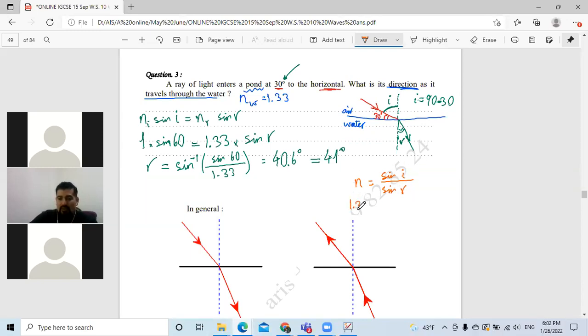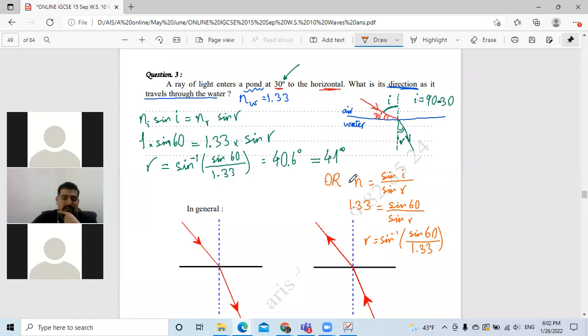It's 1.33 equals sine 60 over sine R. Then we do cross multiplication and we find R equals sine inverse of sine 60 over 1.33. And by using a calculator, the answer is 40.6 or 41 degrees. Is it clear? Did you understand it, Laith?